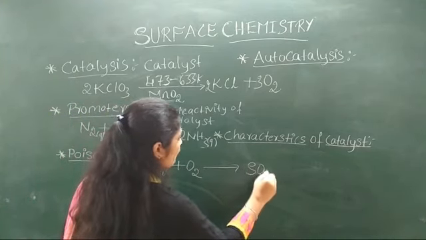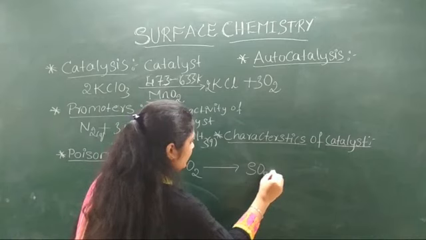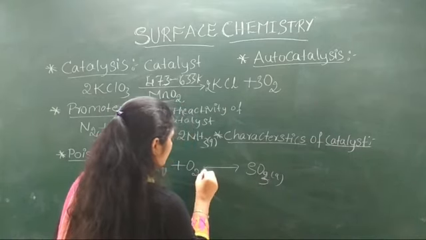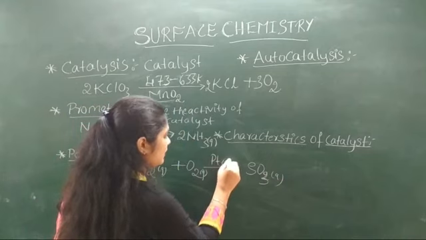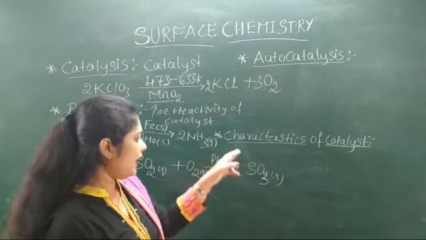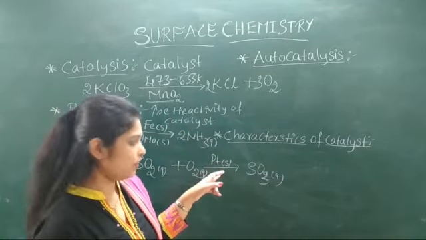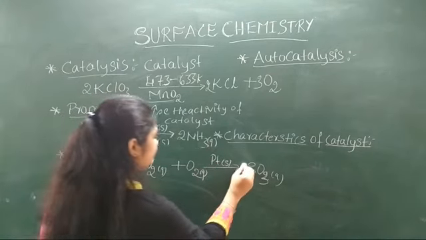Okay, the conversion of SO2 to SO3. We are using platinum as a catalyst. In the contact process, we are using platinum as a catalyst. Okay, so in this reaction,